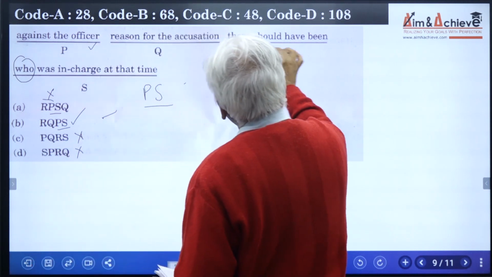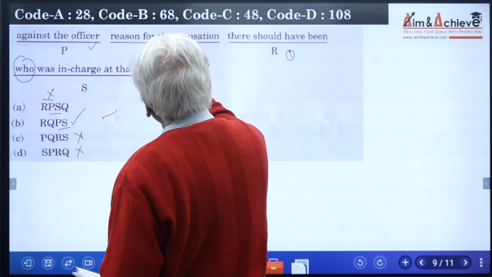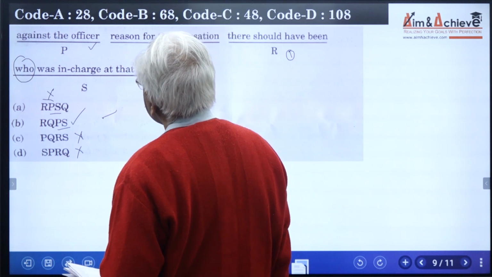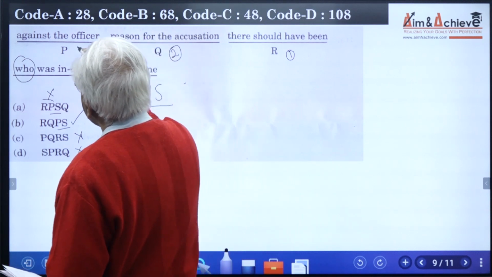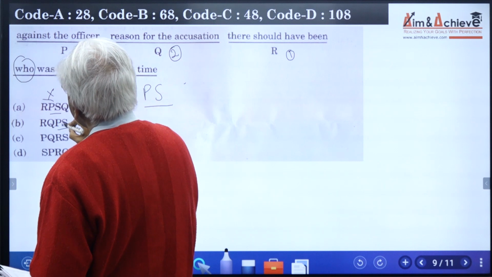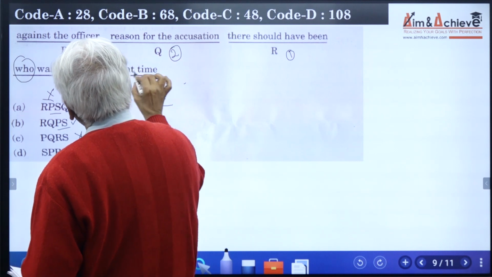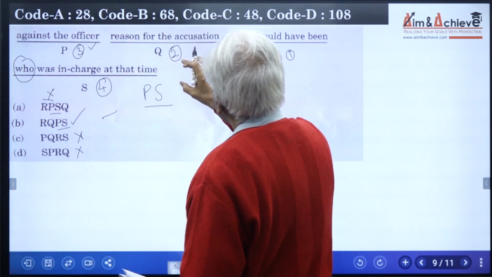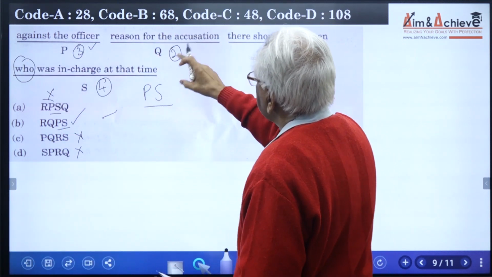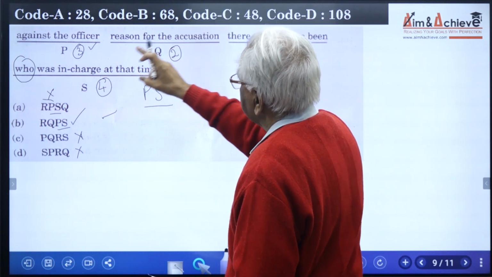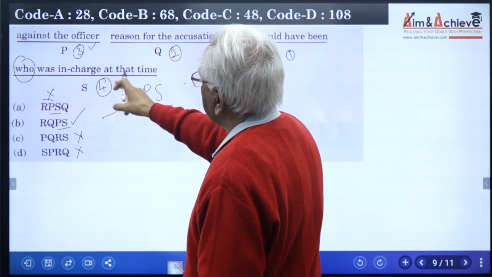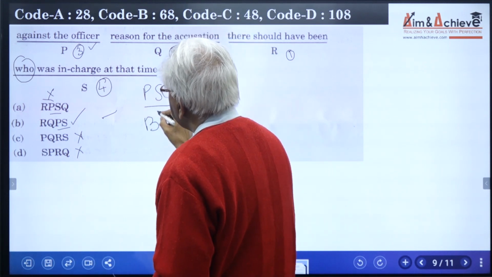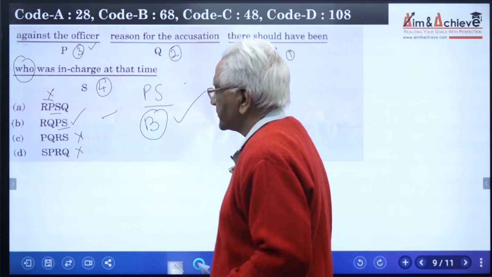Let us read with RQ. There should have been reason for the accusation. So this is right. There should have been reason for the accusation against the officer. So this is part 3. And then we say here PS, who was in charge at that time. So this becomes the sentence 4. So now the sentence is correct. There should have been reason for the accusation. Against whom? Against the officer. Which officer? Who was in charge at that time? The sentence is grammatically correct. So the answer is option B.